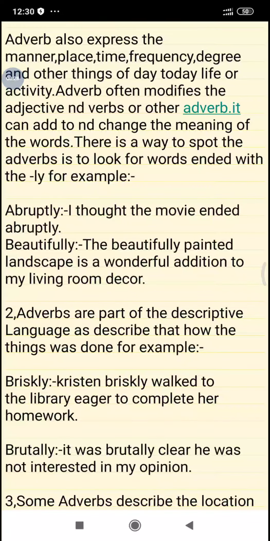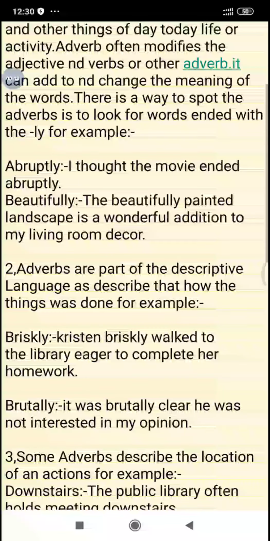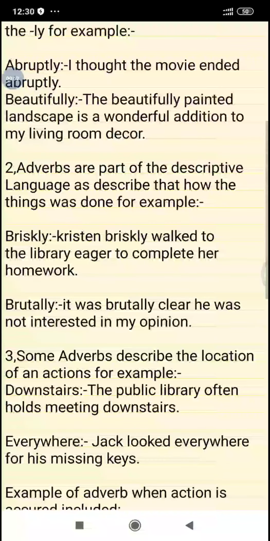Adverbs often modify adjectives and verbs or other adverbs. They can add to and change the meaning of words. One way to spot an adverb is to look for words ending with -ly. For example, abruptly: I thought the movie ended abruptly. Beautifully: the beautifully painted landscape is a wonderful addition to my living room decor.